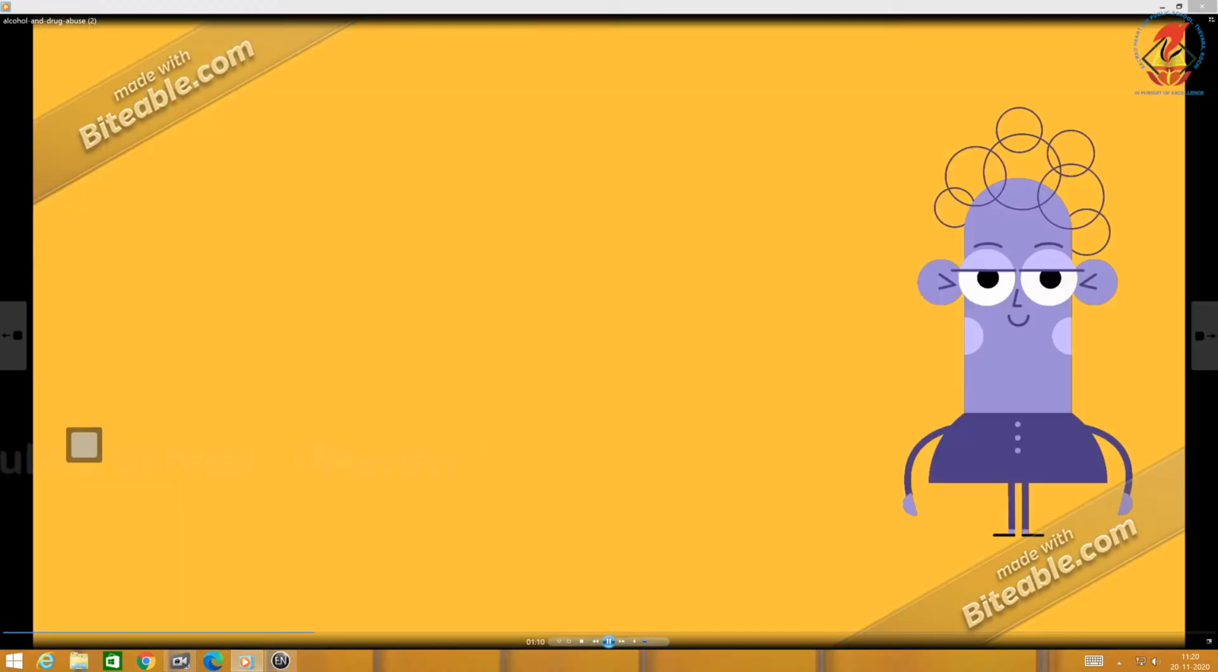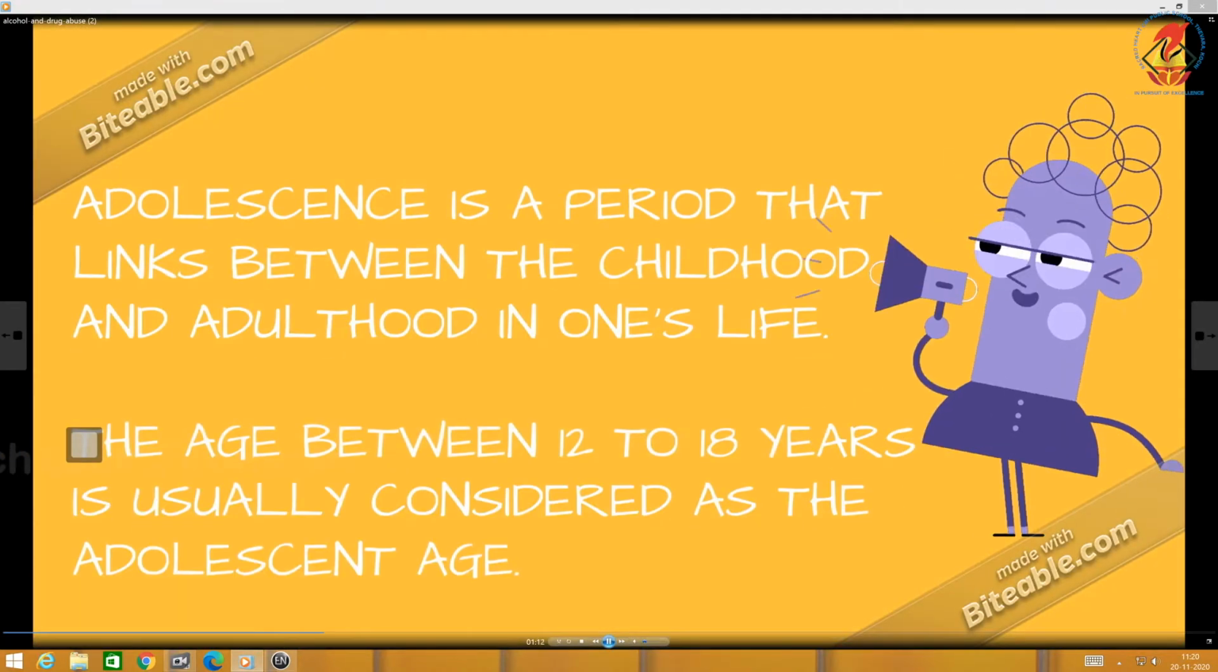Adolescence and drug alcohol abuse. So why do we say alcohol and drug abuse is associated with adolescence? First, let's define what adolescence is. Adolescence is the period that links childhood and adulthood in one's life. The age between 12 and 18 years is usually considered the adolescence age.